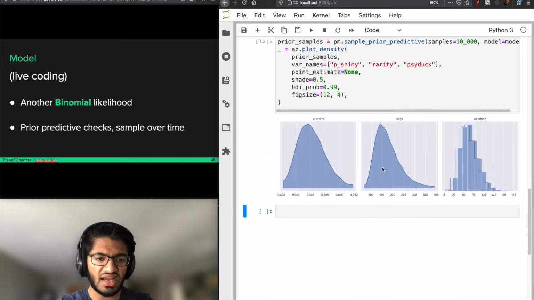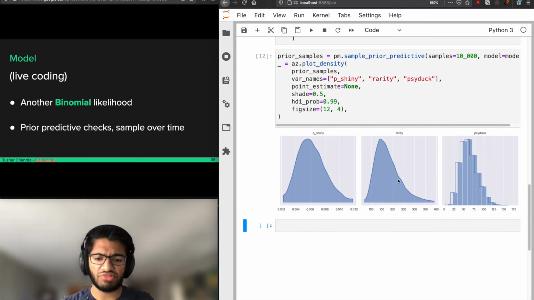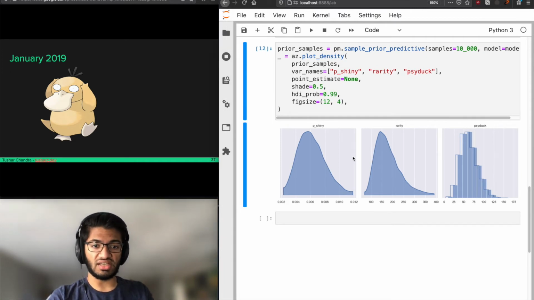And what we see now is that the rarity is centered around 1 in 150, with likelihood as low as 1 in 80 and as high as almost 1 in 350. So that's a very non-informative prior, but that's fine for this problem. We have our prior predictive checks. We are ready to start sampling using MCMC.